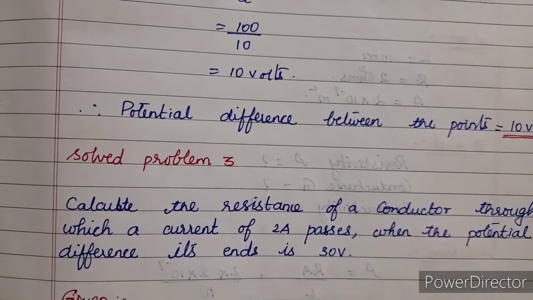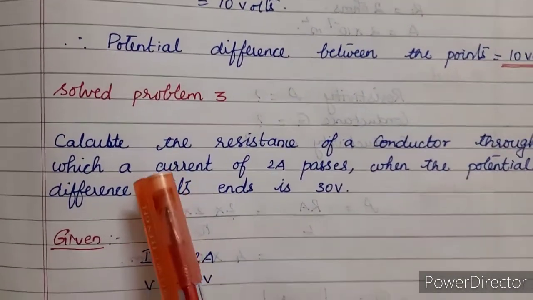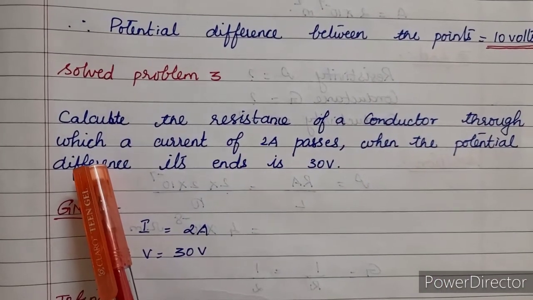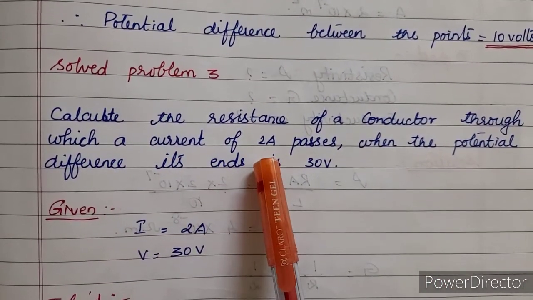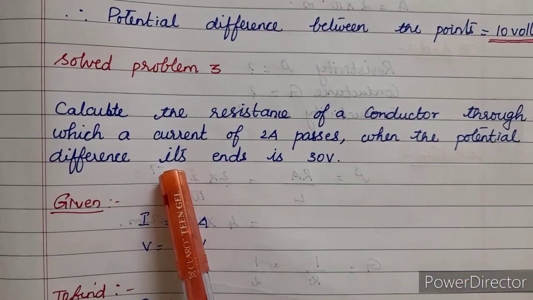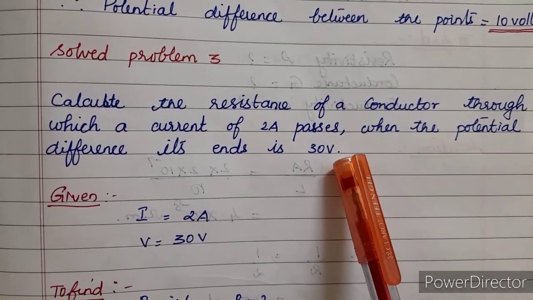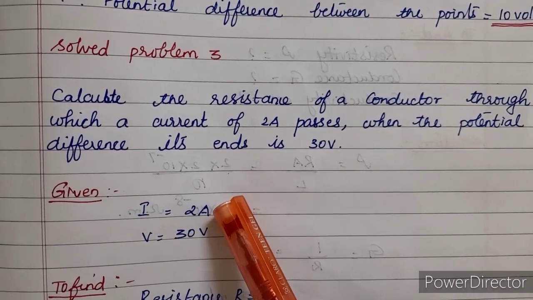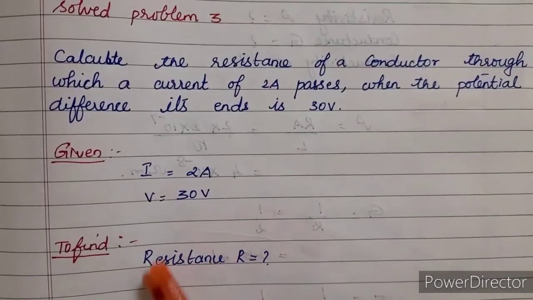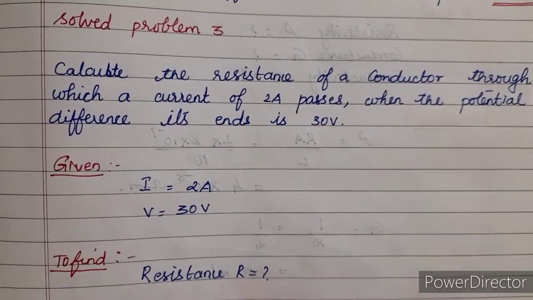Now the next problem is about the resistivity. Calculate the resistance of the conductor through which a current of 2 ampere passes when the potential difference between the two ends is 30 volt. Now what is the current? Current is 2 amperes and voltage is 30 V. Now what we have to find out? We have to find out the resistance.